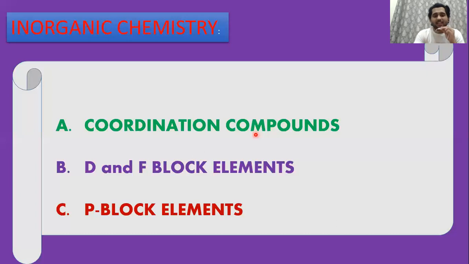The next must do chapter from inorganic is D and F block elements. This is D block and then F block. In any exam, boards, JEE, NEET, D block has the most amount of questions, and then F block. This chapter comes for 5 marks in the board exam. You can say 3 to 4 marks go for D block and 1 to 2 marks go for F block. It is a very small chapter, not so big compared to coordination. D and F block chapter is pretty small.